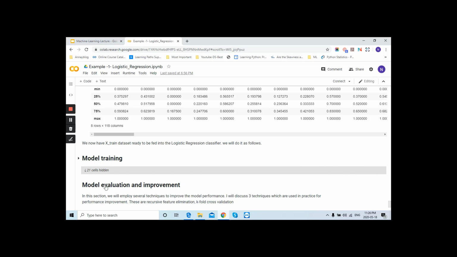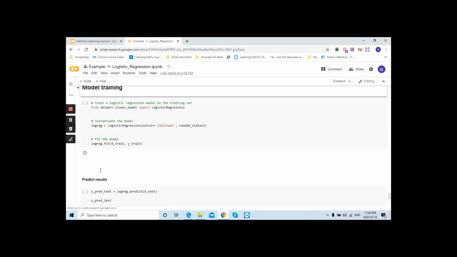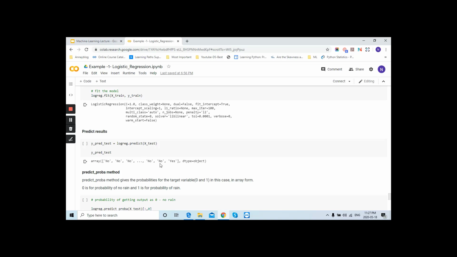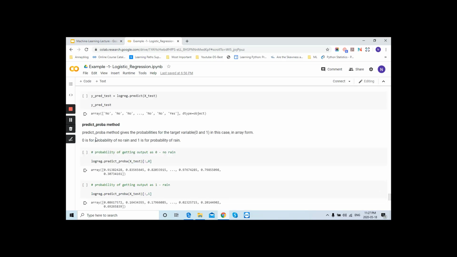Now we will look at the training data set. We are going to create an object of logistic regression, fit it onto the training data, and we will predict the values. Now we have got this result. No, yes. Now I am going to apply the predict_proba method. This method gives you the probability for the target variable 0 and 1, in this case in an array form. So 0 is for the probability of no rain, 1 is for the probability of rain.